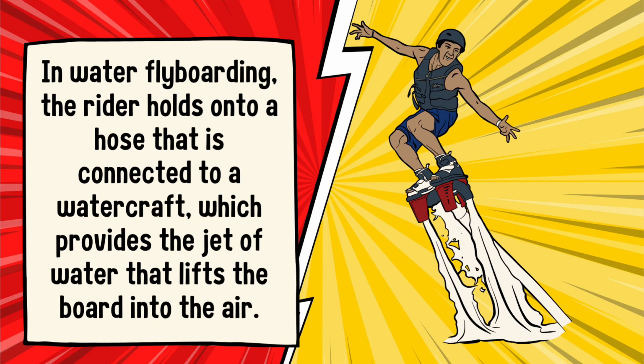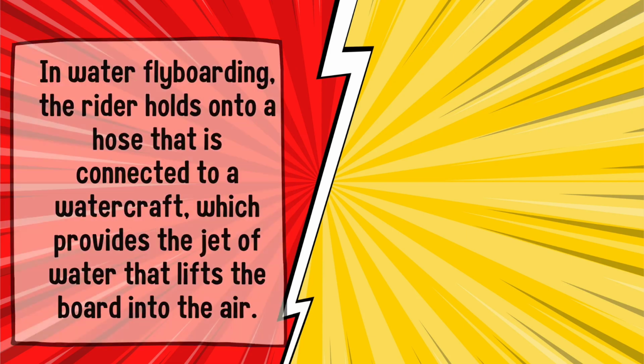In water flyboarding, the rider holds onto a hose that is connected to a watercraft, which provides the jet of water that lifts the board into the air.